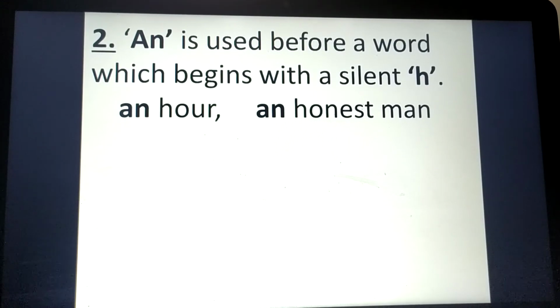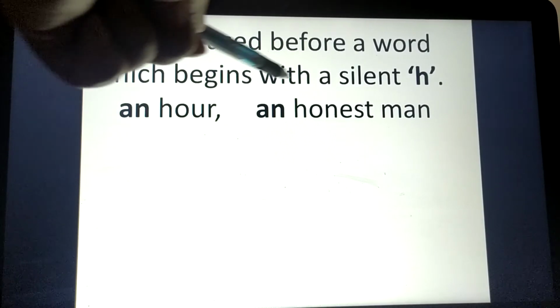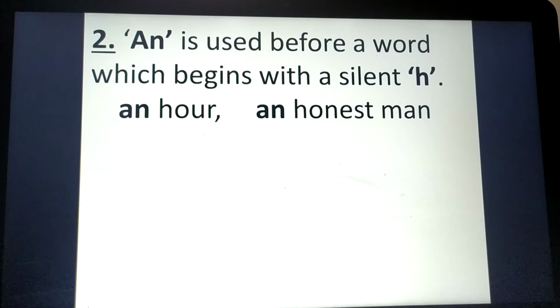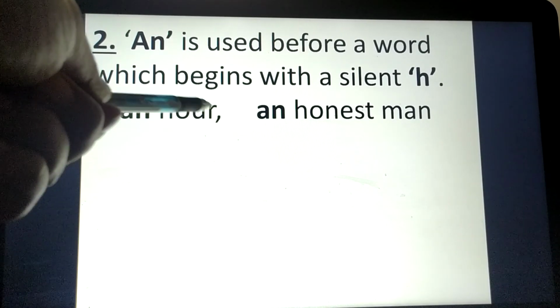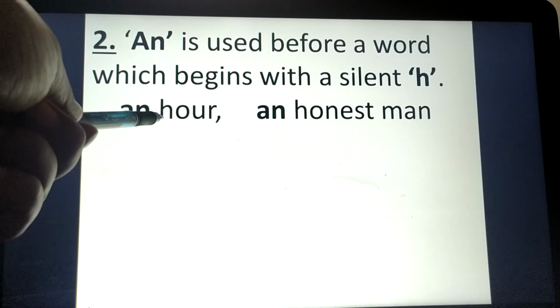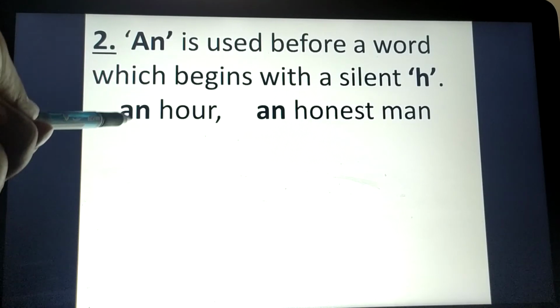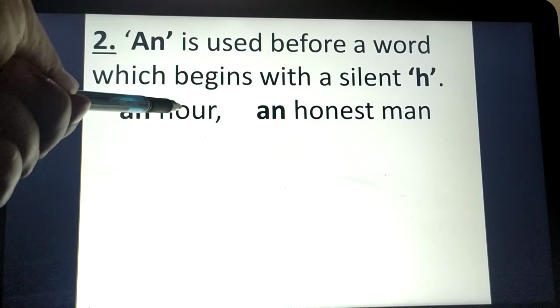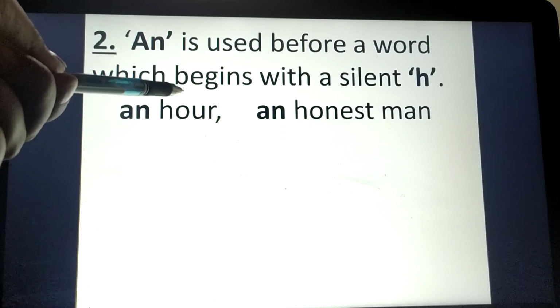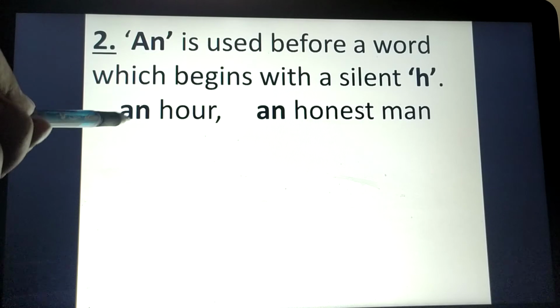The next rule for using an is that it is used before a word which begins with a silent H. In many places you will find H at the beginning of a word, but it is silent. There is no sound of that letter while speaking, right? Here we have the example hour. Though it's beginning with H, which is a consonant, we never say 'hour' with an H sound, right? We say 'our', an hour. So as H is silent, we are getting a vowel as the first sound only. So that's why an is used.